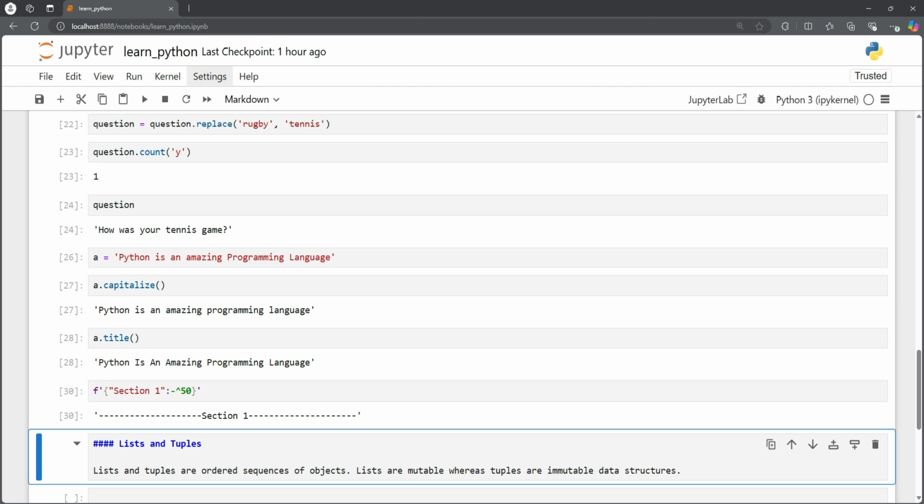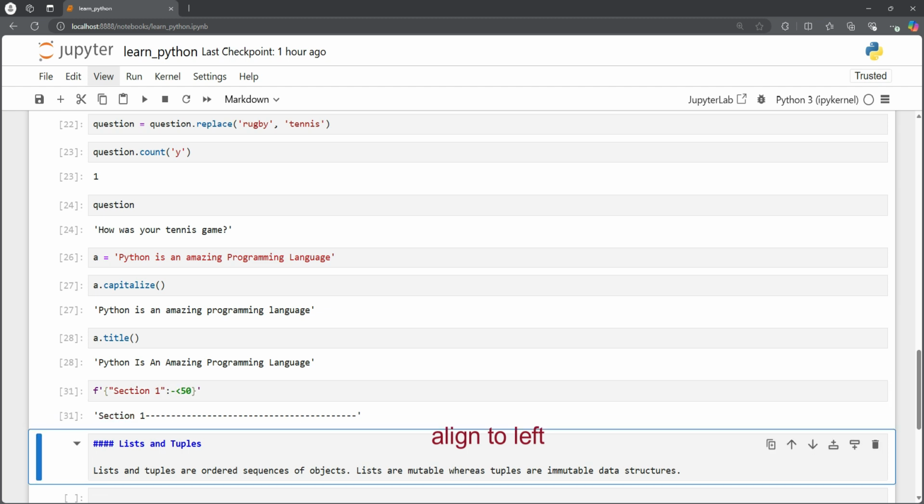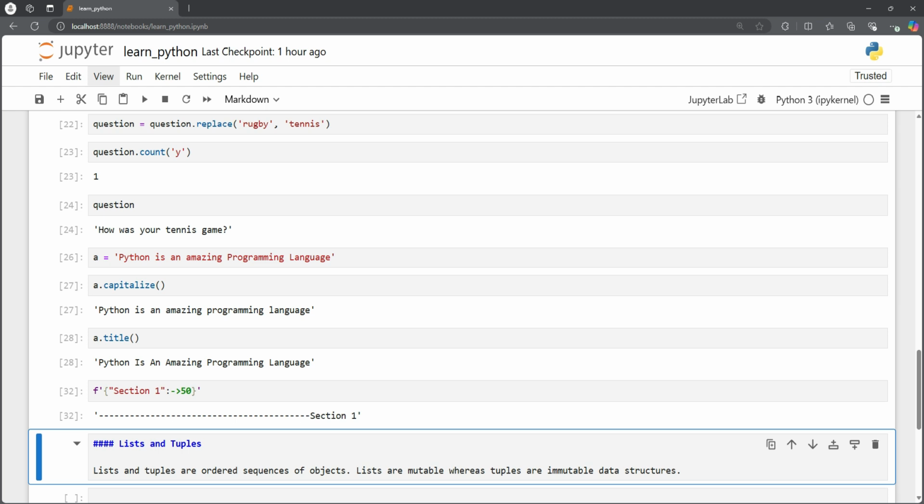So now it will be clear that section 1 has started, and we could continue with the content for section 1 after that. So that's very powerful. Similarly, if we want to align it towards the right, and then we start section 1 like that, or we can also align it like this, so that is section 1 to the right. So this is also very powerful.